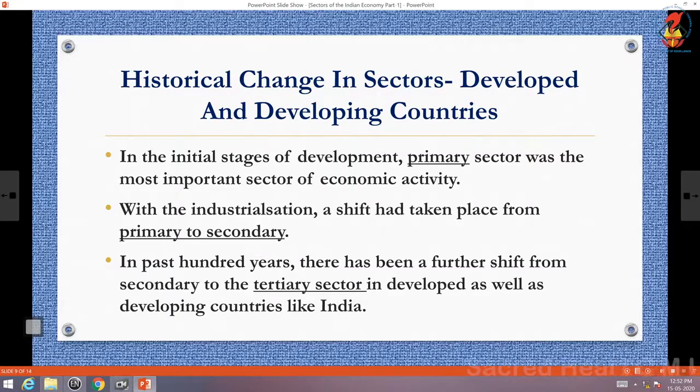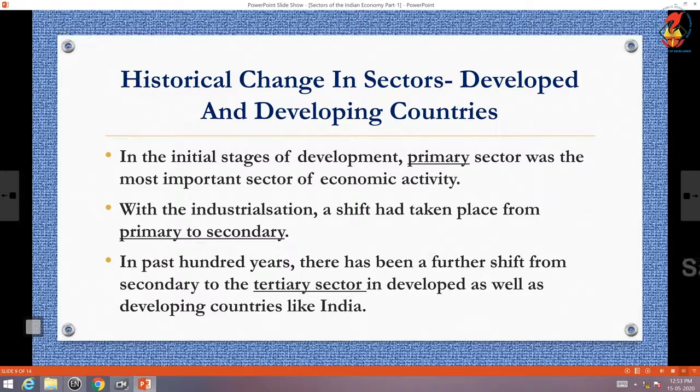Now moving to historical change in sectors, developed and developing countries. In the initial stages of development, primary sector was the most important sector of economic activity. With the industrialization, a shift had taken place from primary to secondary. In the past 100 years, there has been a further shift from secondary to the tertiary sector in developed as well as developing countries like India.